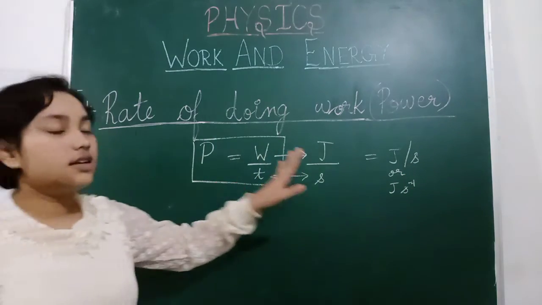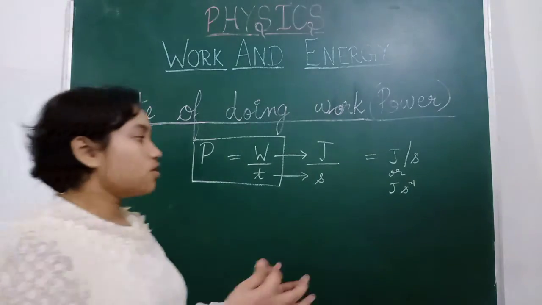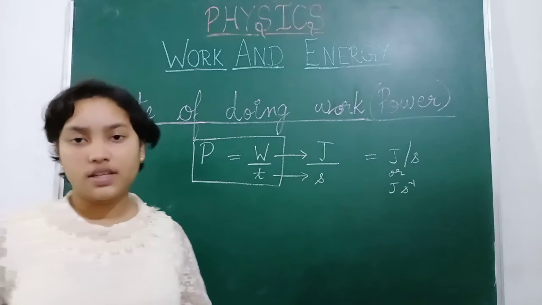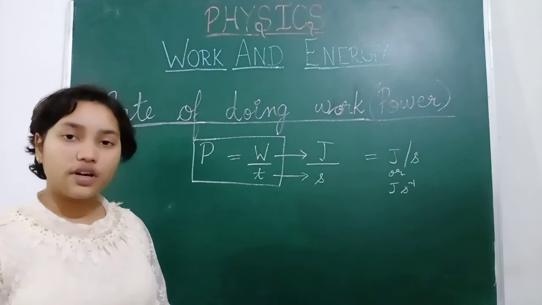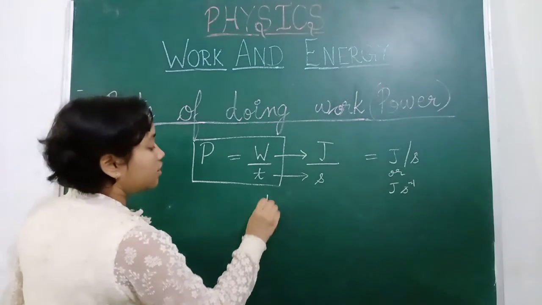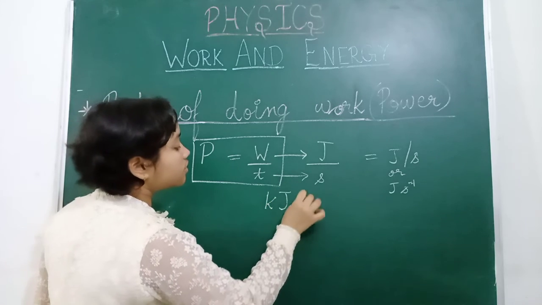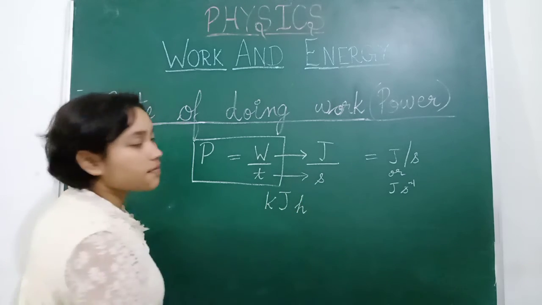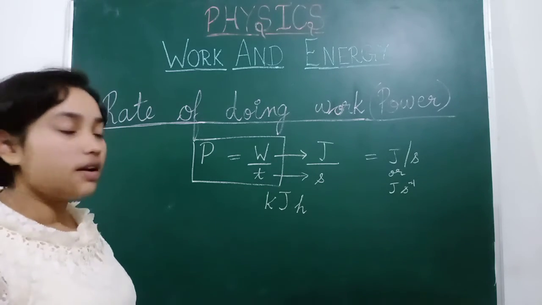So this is the unit for power, but for higher power, because power is used in day-to-day life, that is why we are using the commercial unit of power, and the commercial unit of power is kilojoules per hour.